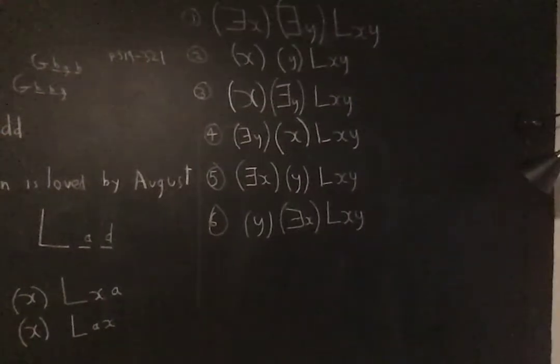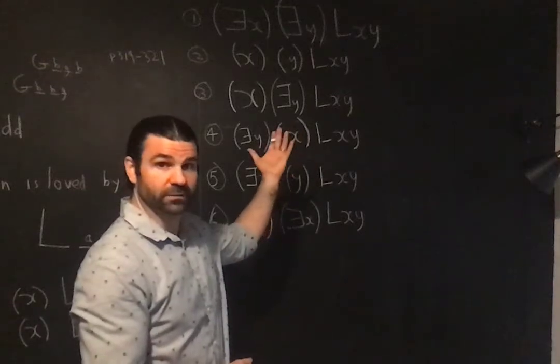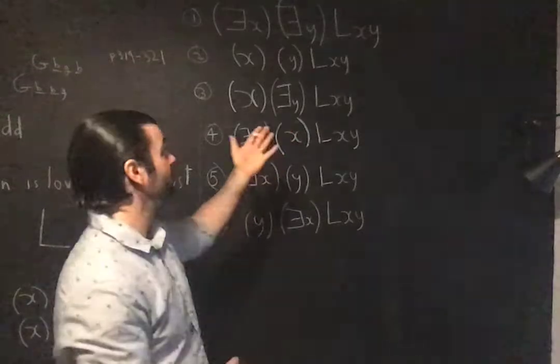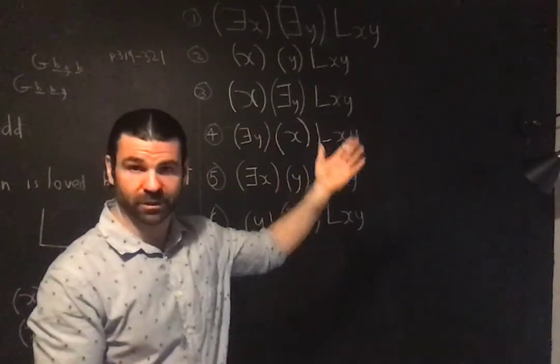This doesn't really pose any problems of interpretation. There is at least one x for which the following is true: there exists a y such that x loves y. So it's just somebody loves somebody.